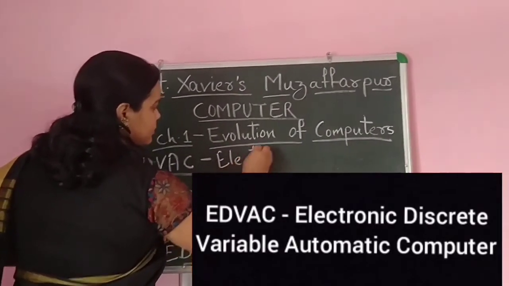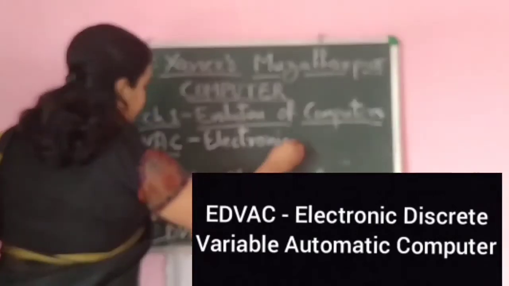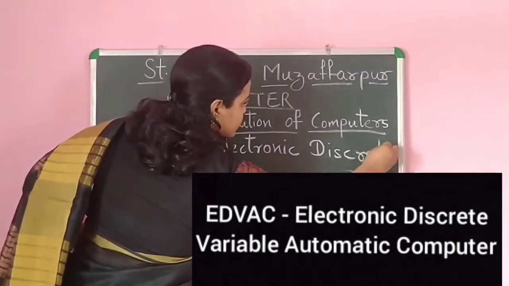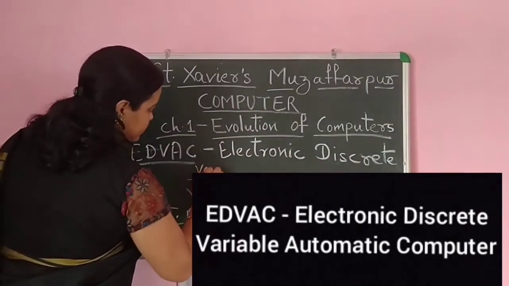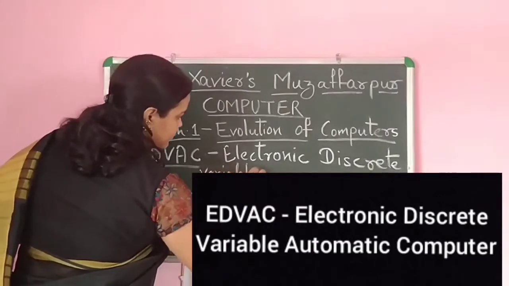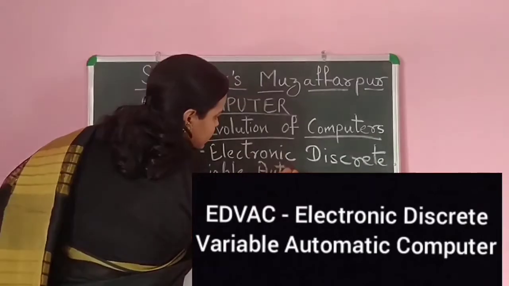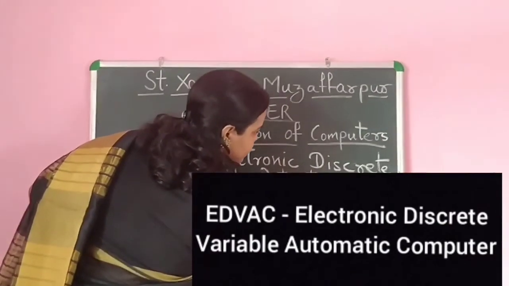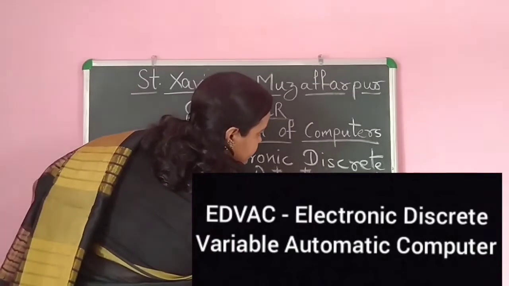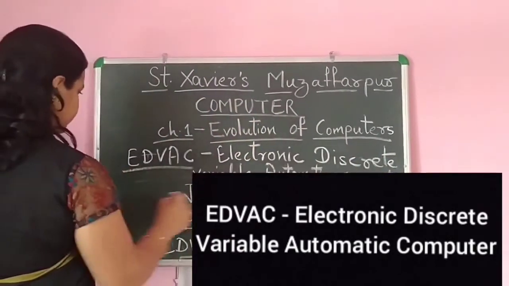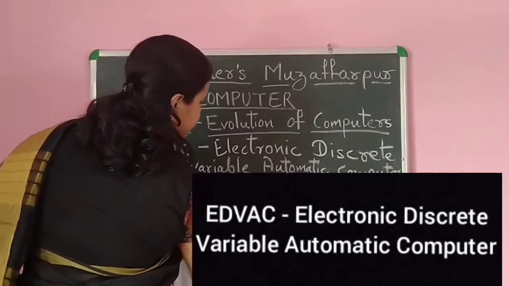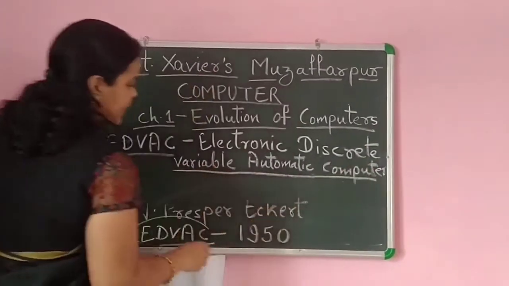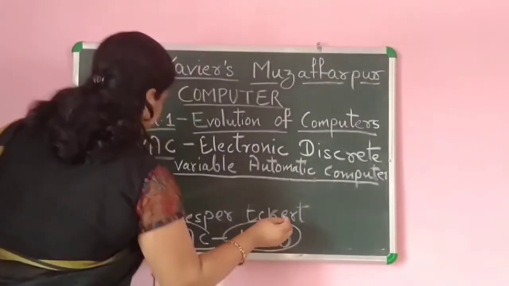Electronic Discrete Variable Automatic Computer. Okay, so this is the full form of the EDVAC computer, and they developed it in the year 1950.